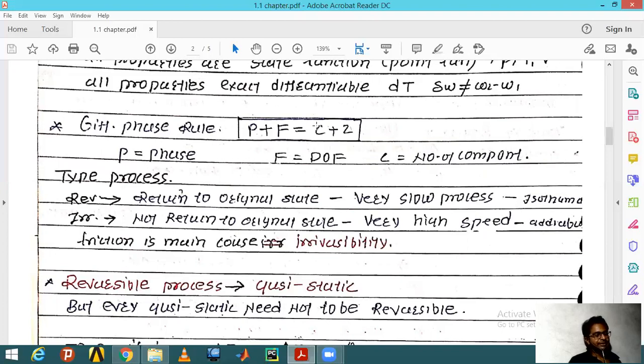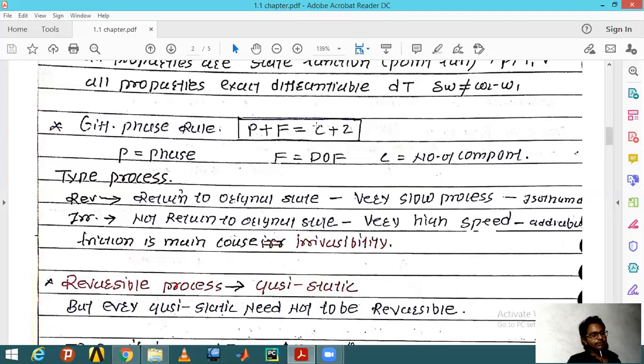And irreversible processes are everywhere. Whatever process you see, if I raise my hand, it is an irreversible process. I cannot put the same hand back in the same position. If we try to achieve a reversible process, it is not possible. But hypothetically, people think of a process as reversible if it is extremely slow.